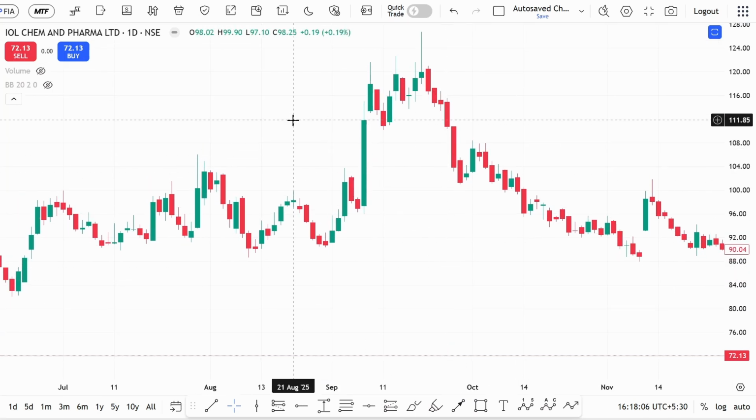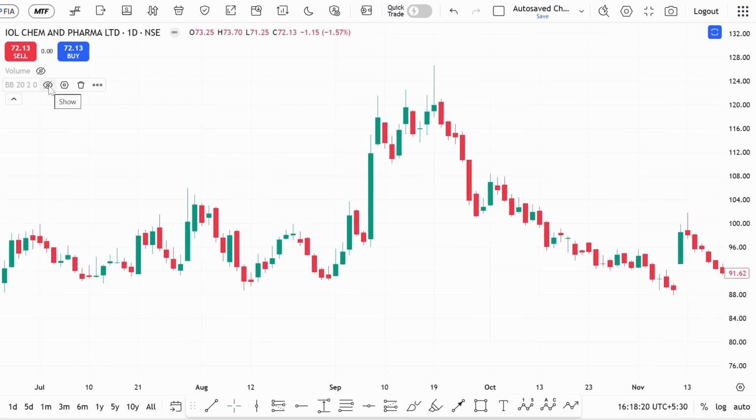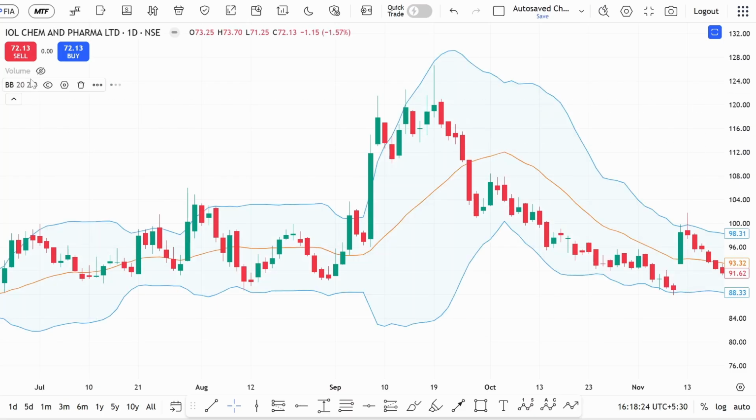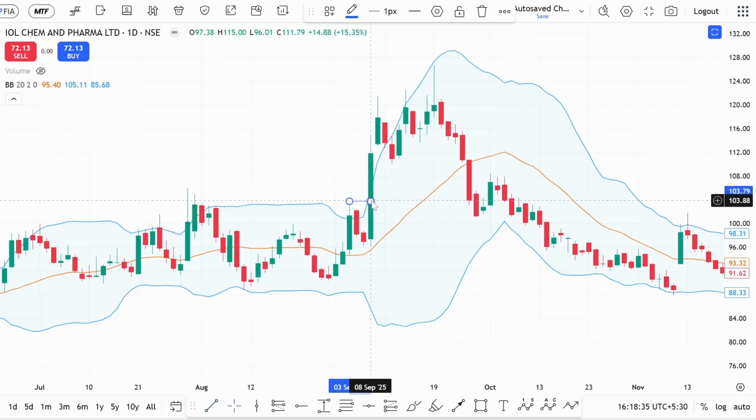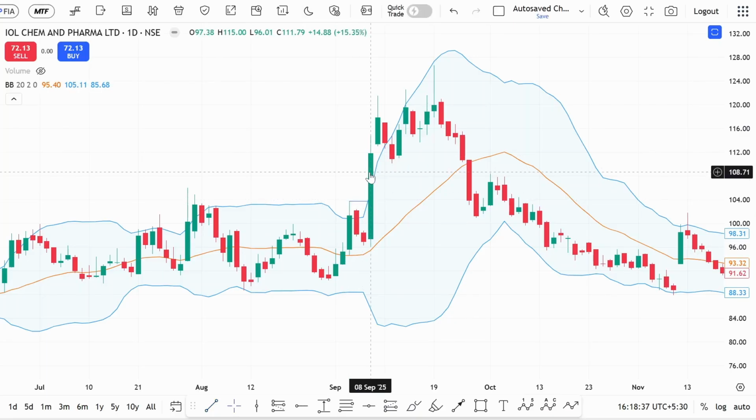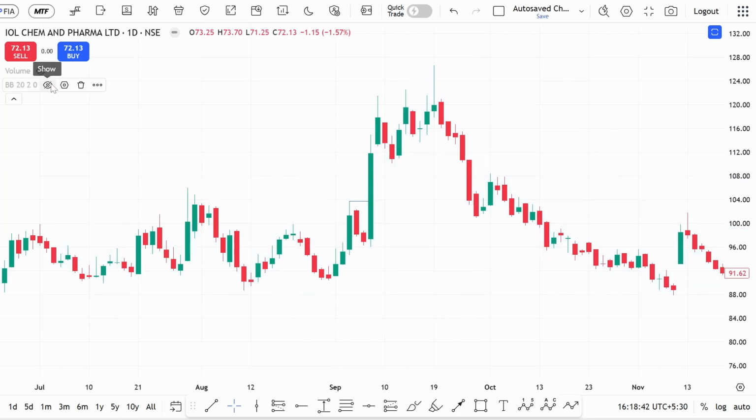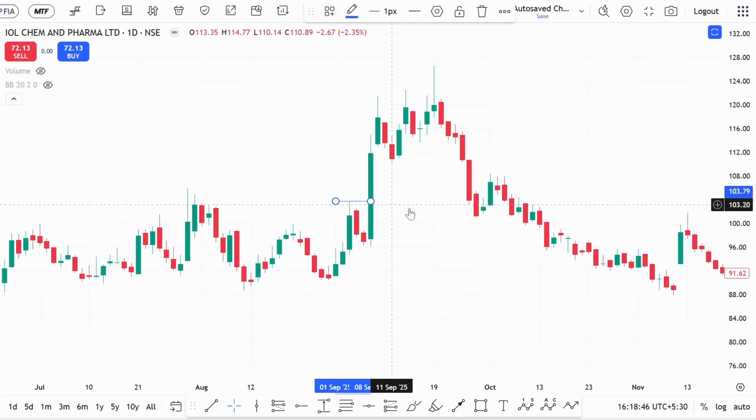Now if you observe the IOLCP stock, the first condition is the stock should give an upper band breakout. If you observe exactly here, which is 8 September 2025, it's a breakout. You may say 3rd September also has a breakout. I'll tell you the difference. So now we got a breakout of the upper Bollinger Band, in the sense the stock closed above the upper Bollinger Band, condition number 1. And condition number 2 is recent swing high breakout. Exactly, you can see this is a recent swing high which has given a breakout.